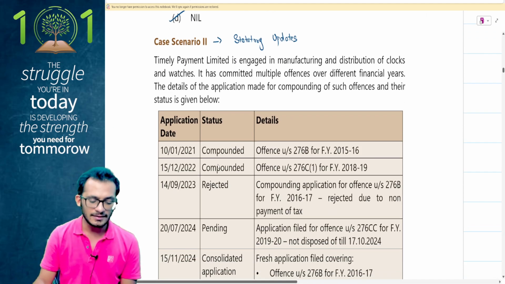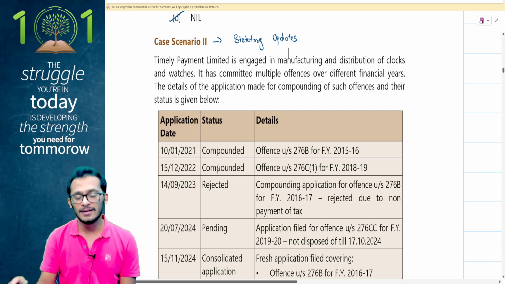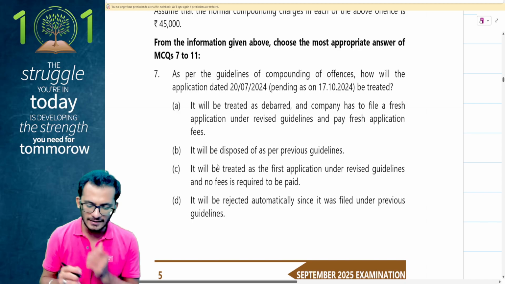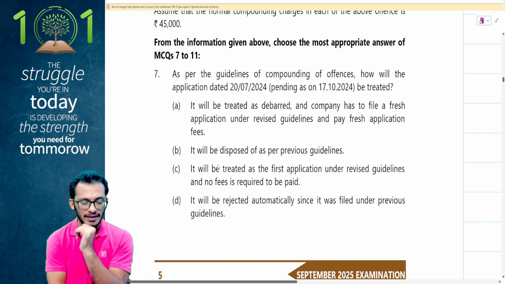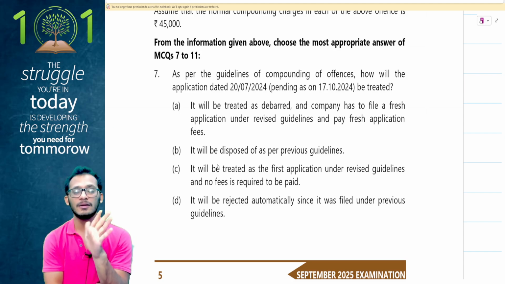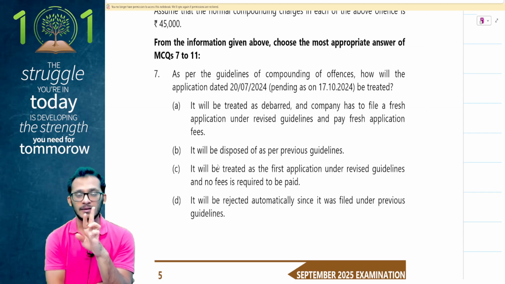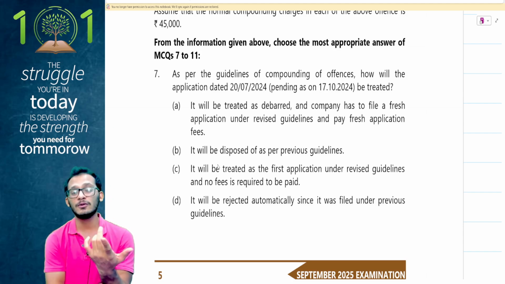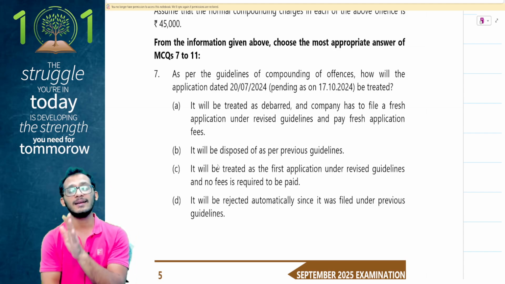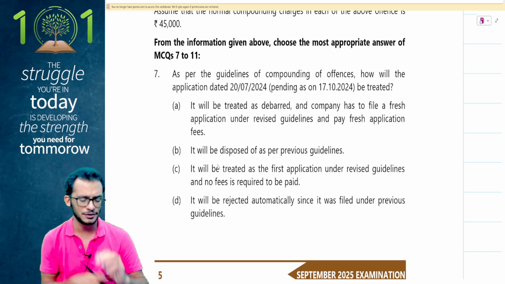Yes, let's look at the question. As I look at the question, I'll give you the answers so that you understand this better. What is the question? As per the guidelines of compounding of offences, how will the application dated 20 July 2024, pending as on 17th October, be treated? People, the compounding guidelines have clarified that if there is any application which is pending before 17th October, it will be considered as if a fresh application has been made under the new guidelines. So we will proceed as per the new guidelines and assume it as a fresh application.